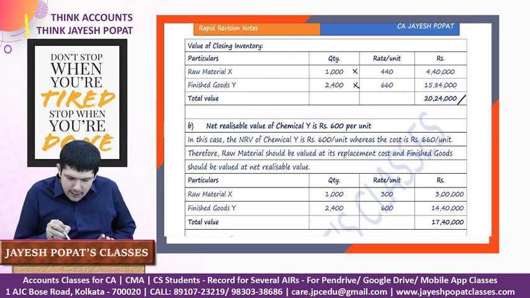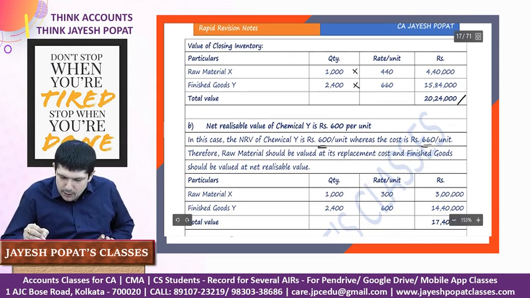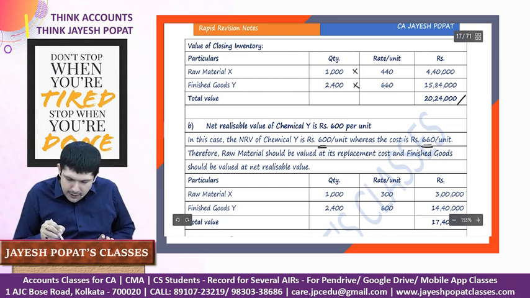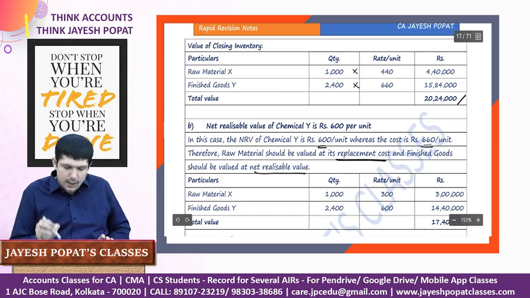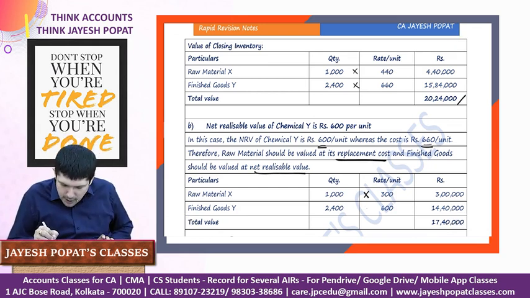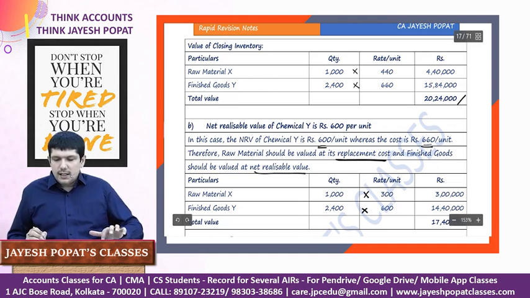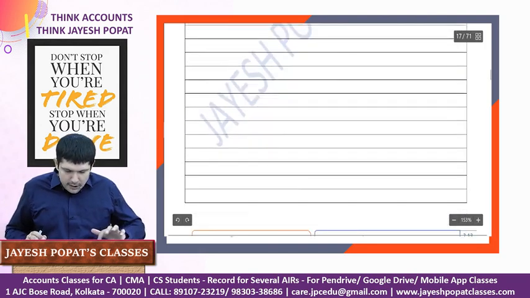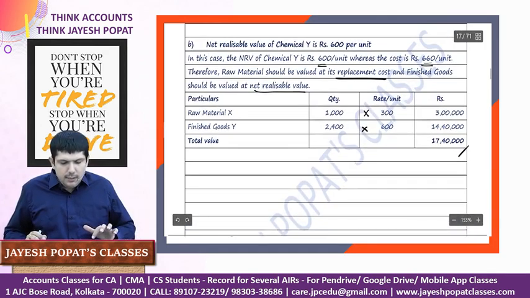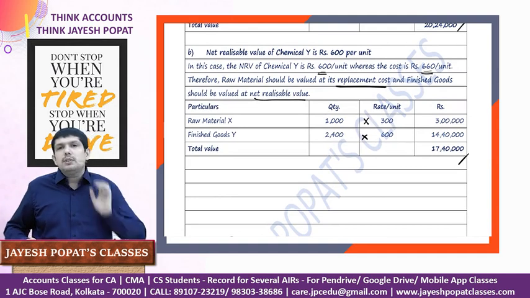In this case, the NRV is 600, whereas the cost per unit is 660. Therefore, raw material should be valued at replacement cost and finished goods should be valued at net realizable value. So replacement cost of raw material has been given as 300 and the NRV of finished goods is given as 600. This should be treated as the value of inventory, right? So by this, we are done with the practical exercise of Accounting Standard 2 as well.